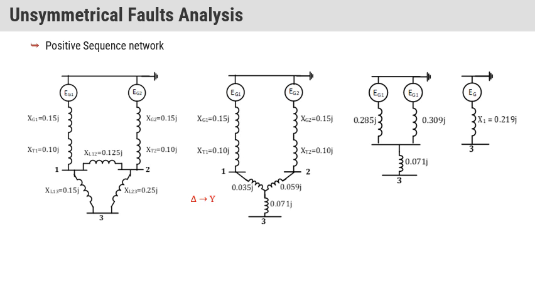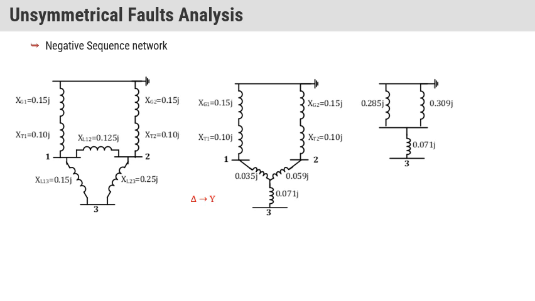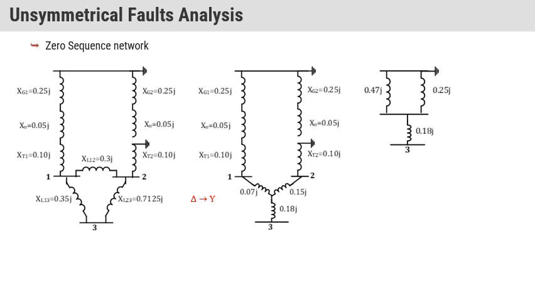Okay, and if we again convert delta to star, then we get the final impedance X1 like this. And the final negative sequence network will look like that. Then we have the zero sequence network.